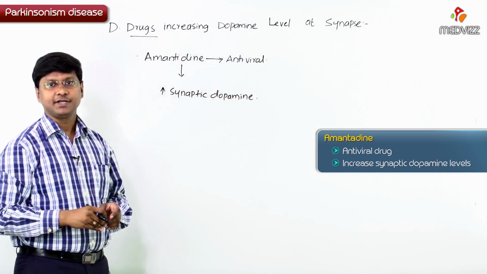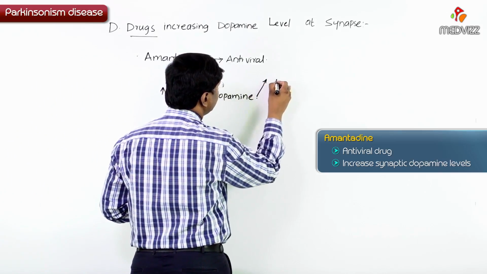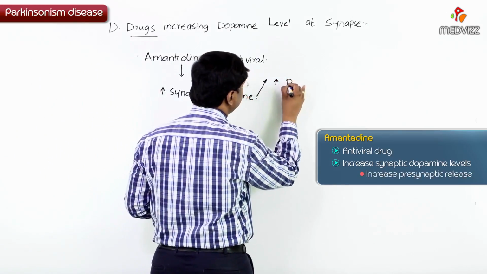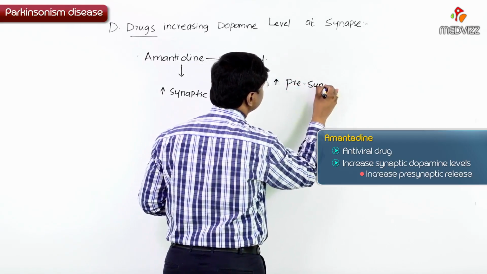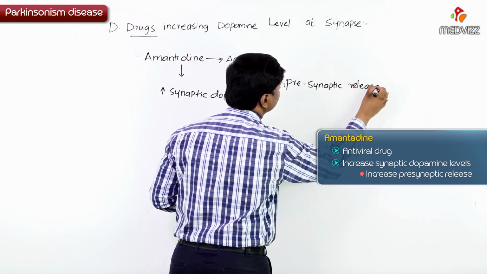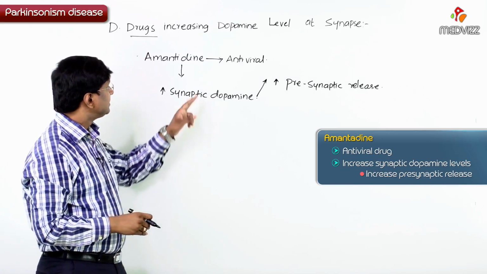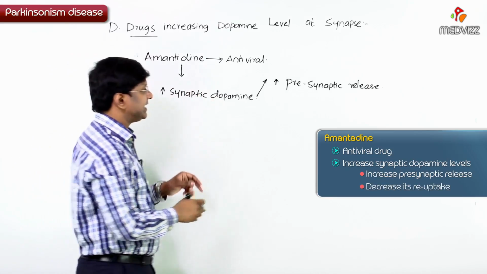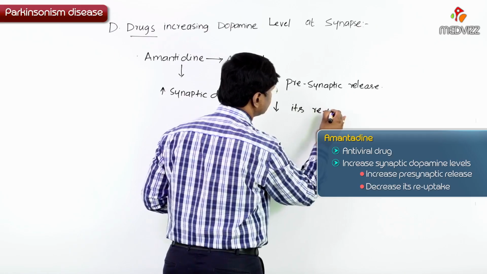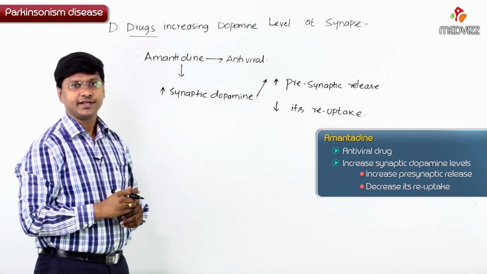Number one, amantadine will increase the presynaptic release, and not only that, it will decrease its reuptake.